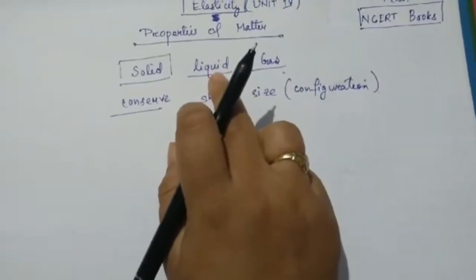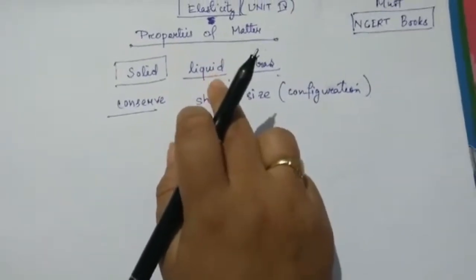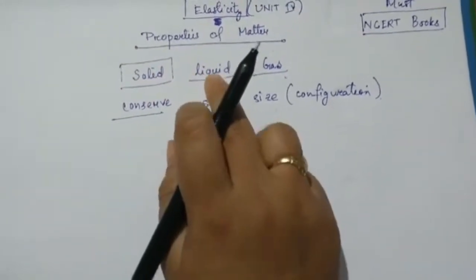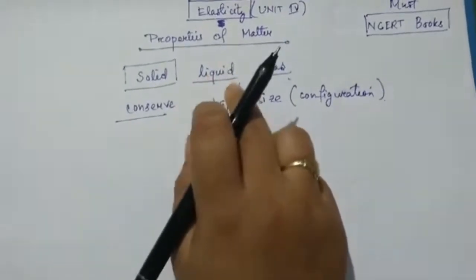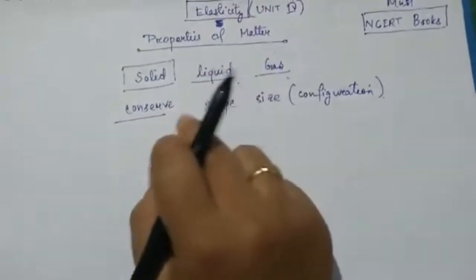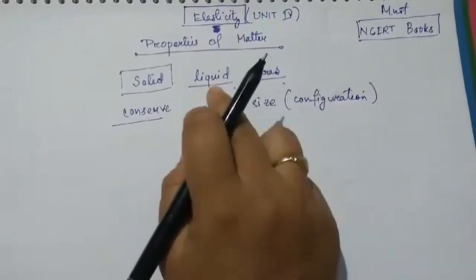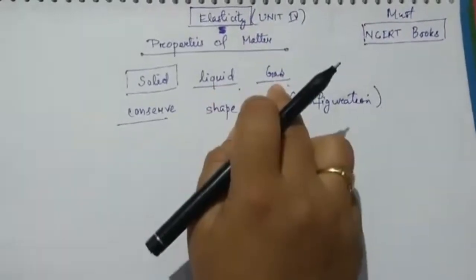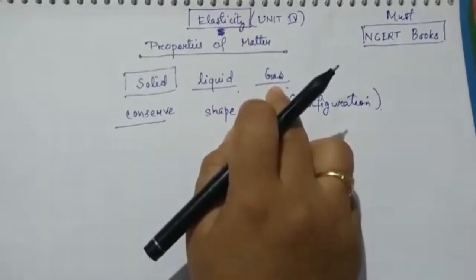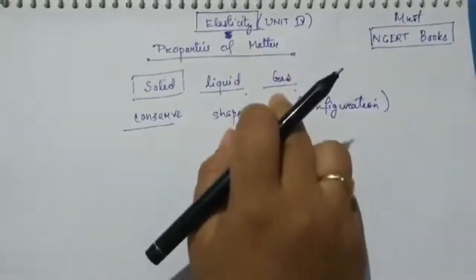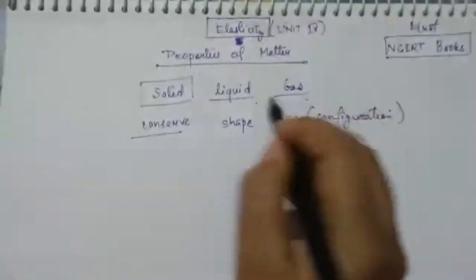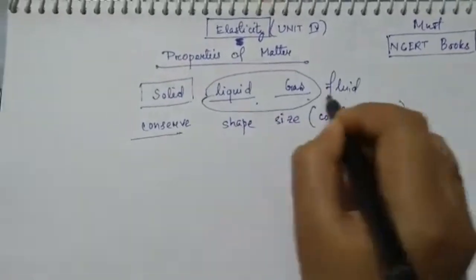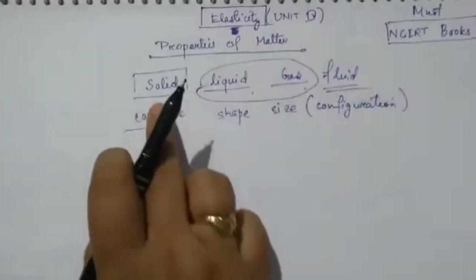In the case of liquid also there is a tendency, but it is not that great. In comparison to solid, it is very less. It is there, but very less. So it also shows some kind of resistance to the change in shape and size, but that resistance is named by some word that we will discuss later. Similarly, in the case of gas also, we can expect that they try to conserve something, but it is not fully successful. These two things together are called fluid. So as I told you, let us start with solid.